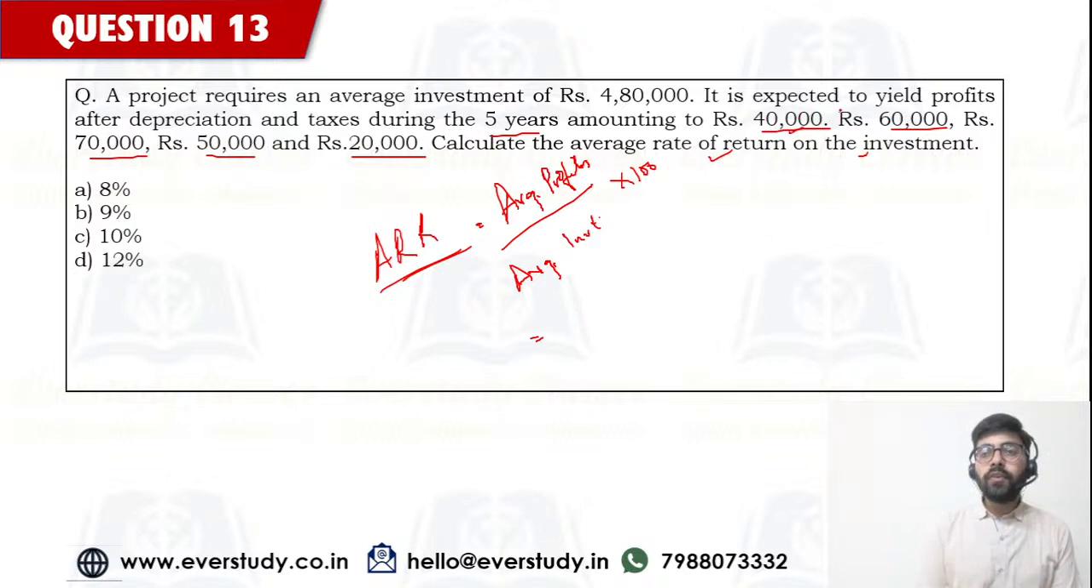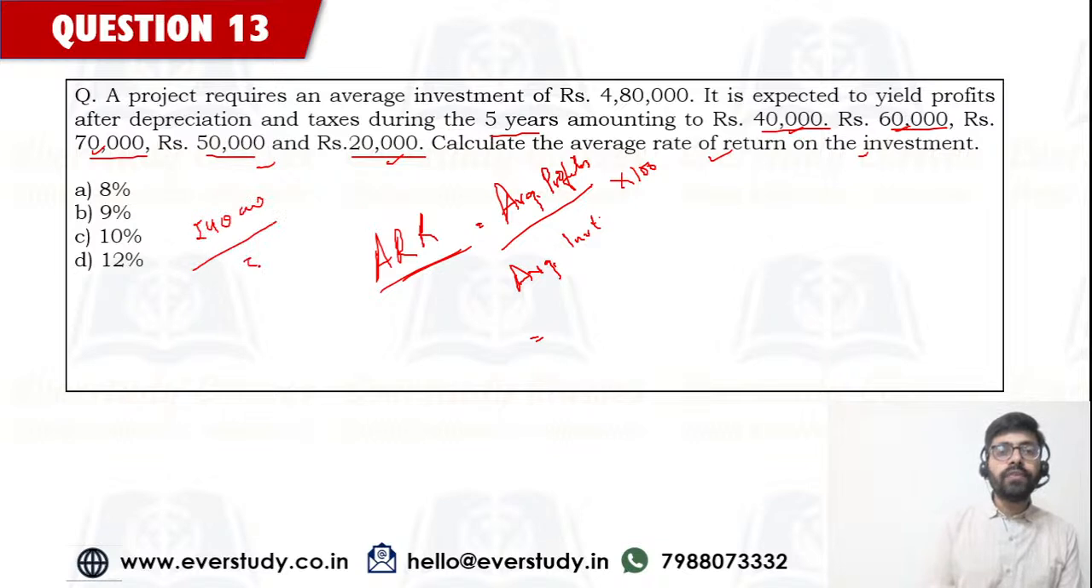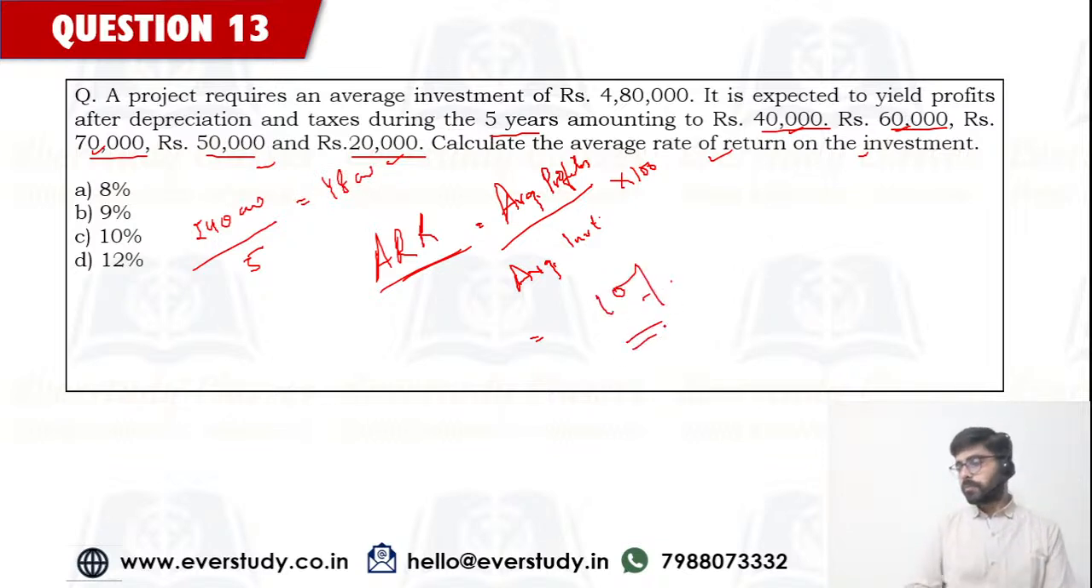So profits are 40 plus 60 plus 70 plus 50 plus 20. So this is going to come out to, how much this is going to be? This is going to come out to 1,70,000, 220 and 2,40,000. 2,40,000 divided by 5, because this is for 5 years. So average profit 48,000. 48,000 divided by 4,80,000 into 100, this is going to be 10%.